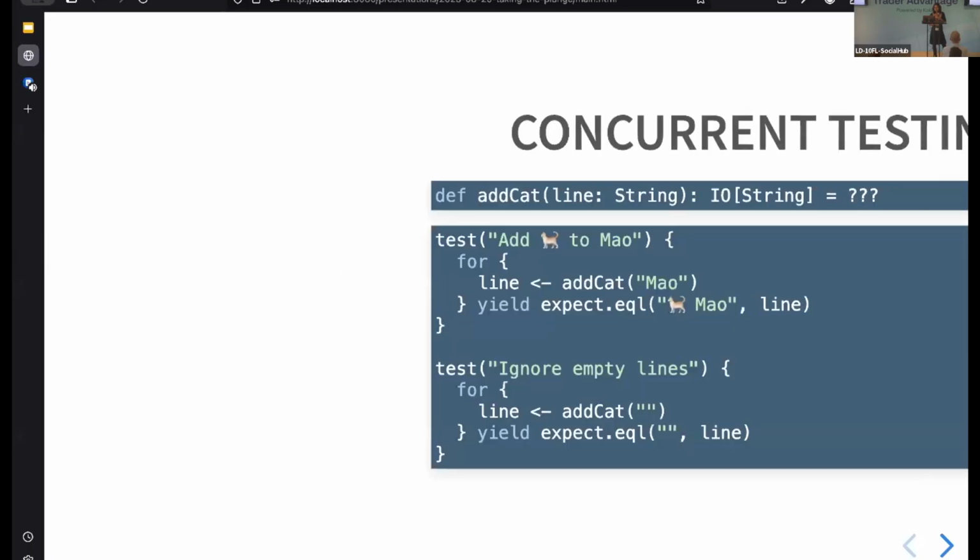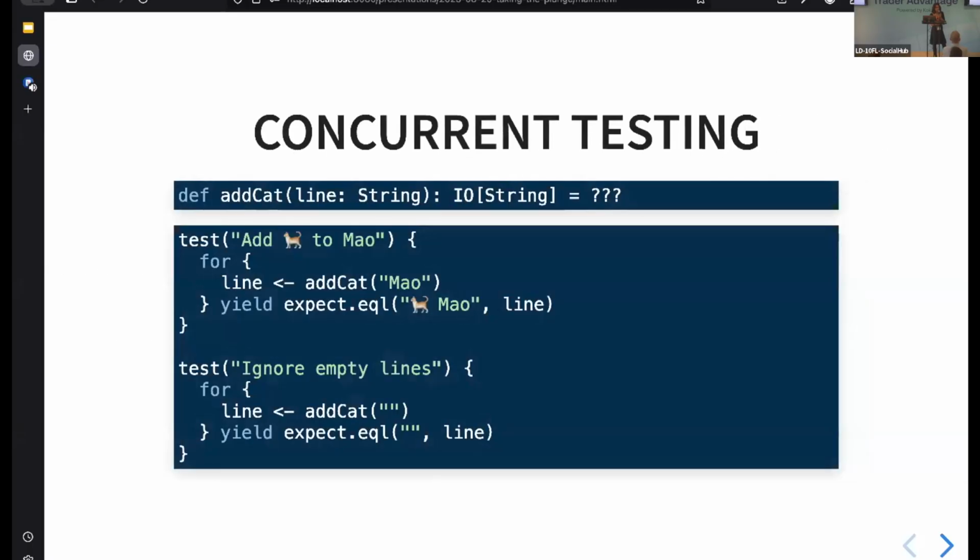Well, what else are streams for? So I'm going to give you, actually this is pretty much a real world example. Let's imagine that we have a function, add cat, which is going to add a cat to our line, and we want to test this function, right? We might write a few tests. These tests are written using a testing framework called Weaver, which is based on fs2. Recently added to the Typelevel ecosystem, by the way, if you weren't aware.